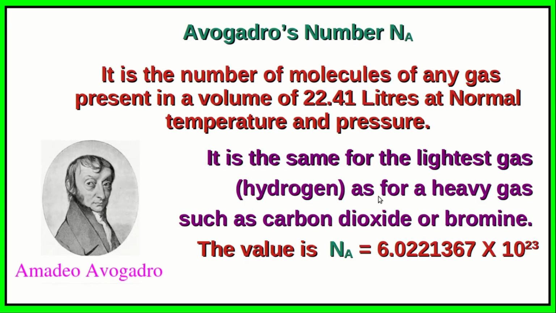The next important fundamental constant is Avogadro's number Na. What is Na? It actually gives the number of molecules of any gas present in a volume of 22.41 liters at normal temperature and pressure. It is the same for the lightest gas hydrogen as for a heavy gas such as carbon dioxide or bromine. The magnitude of this constant is 6.0221367 into 10 raised to 23. So this number is attributed to Avogadro.